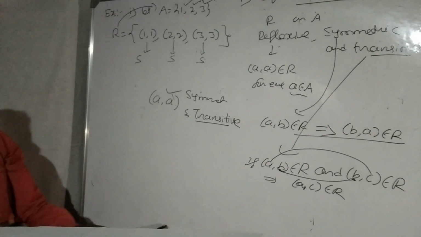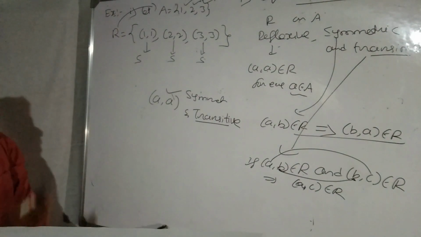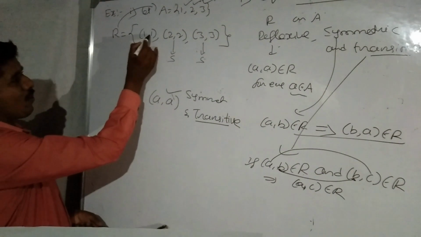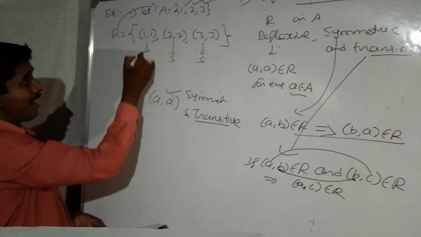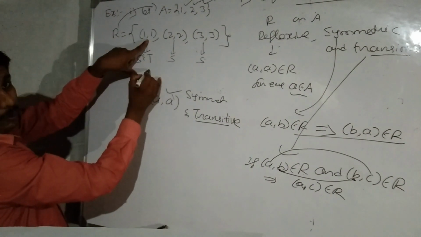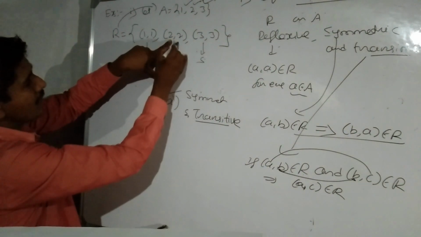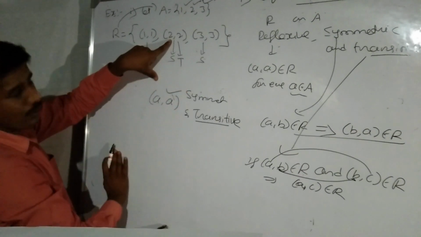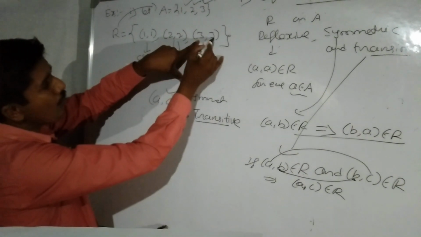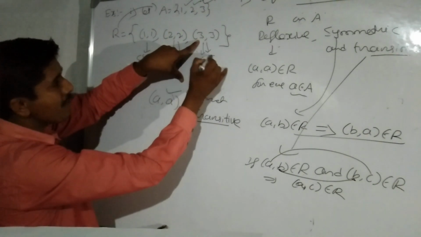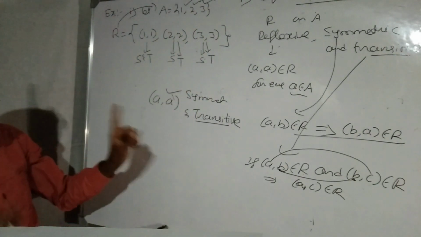Next, transitive. Does it satisfy the transitive condition? Yes. Here the first element equals the second element. Therefore, this ordered pair itself is transitive. Here, 2 equals 2. Therefore, this ordered pair itself is transitive. Here, 3 equals 3. This ordered pair itself is transitive. One thing to keep in mind, very important one.